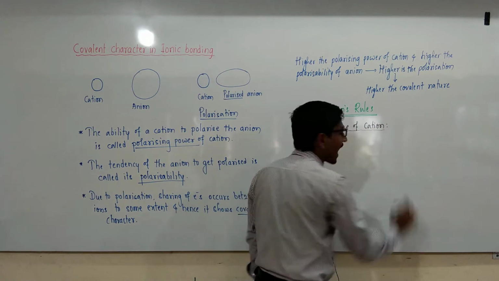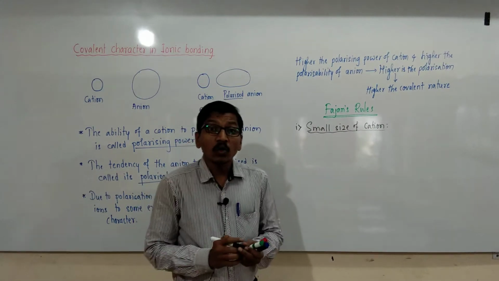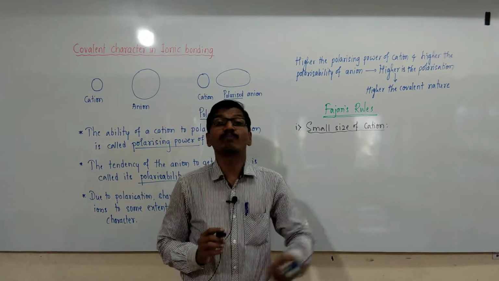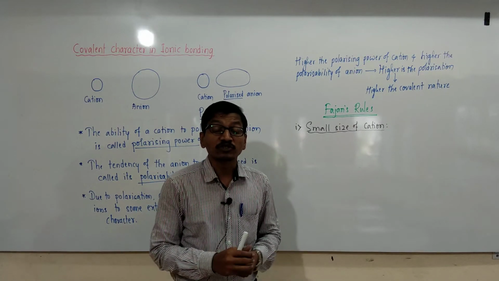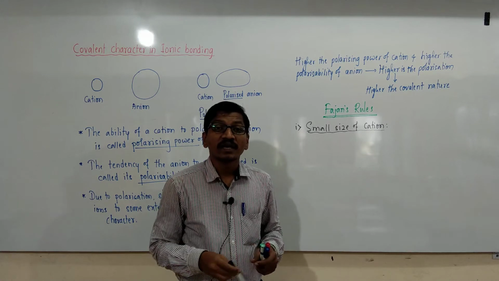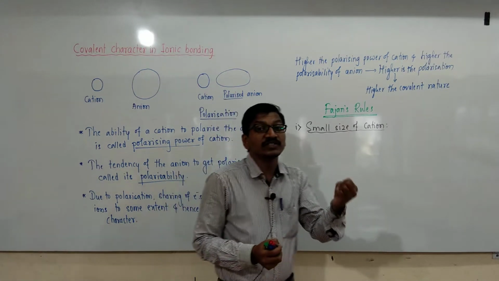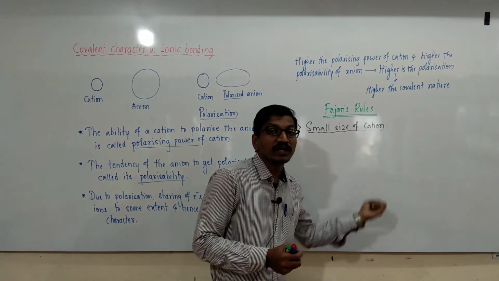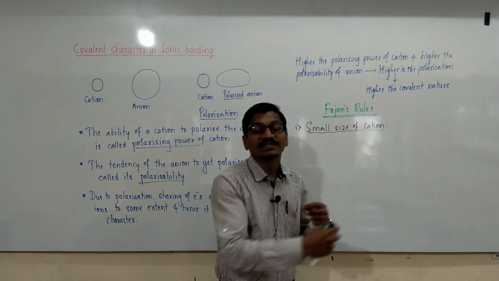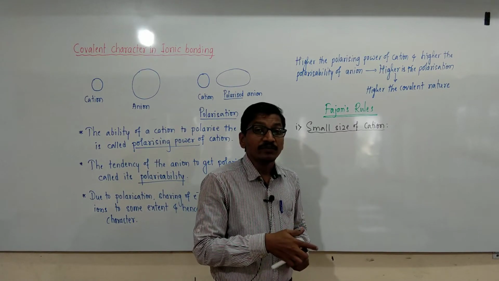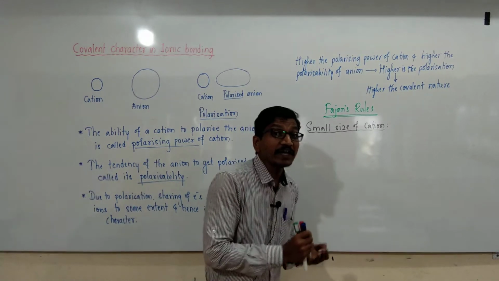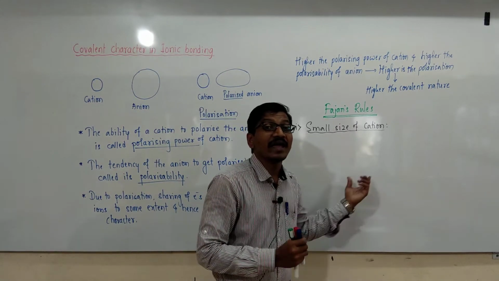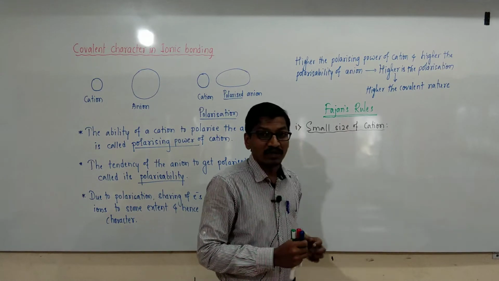The small size of cations have high polarizing power, because small cations have high electron density, or high electron cloud concentrated on the inner shell, and these readily distort the electron cloud of anions and get high polarizing power.